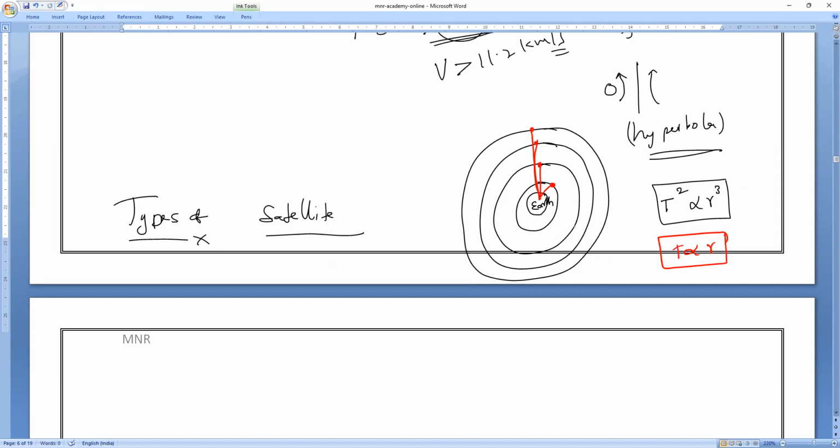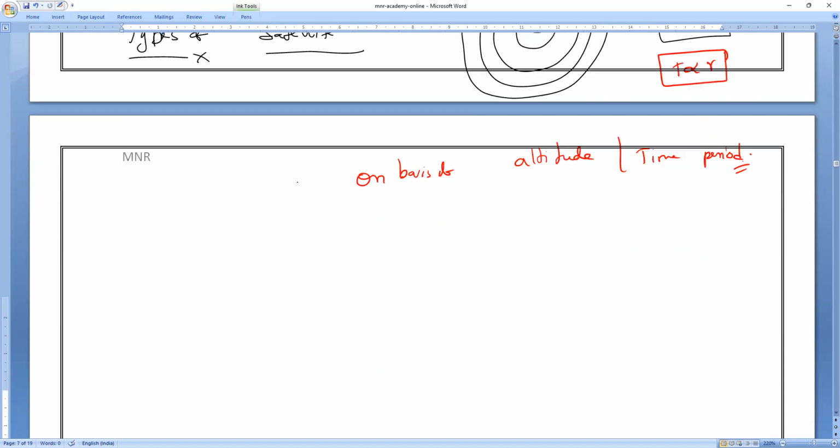So the types of satellites are classified purely on the basis of altitude, how far above the Earth, as well as the time period, how much time it takes to revolve around the Earth. Based upon these two things, we have classified satellites into three different types: LEO, MEO, and GEO. So three types of satellites.